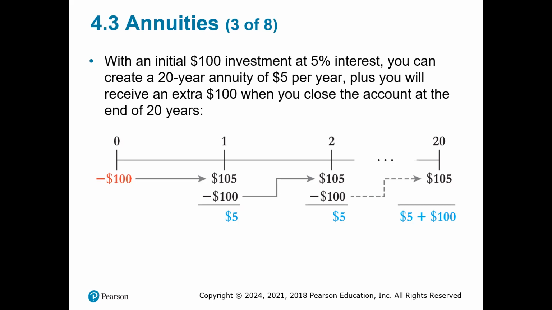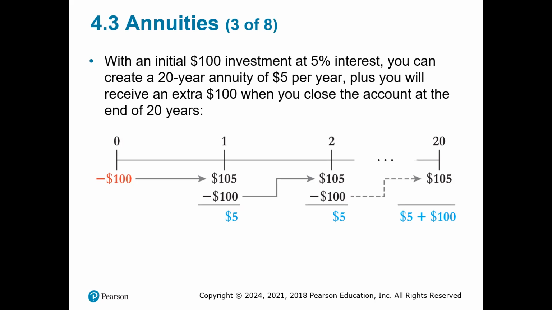And here you see the timeline. So at 0, you have the negative $100. Then at 1, you have the $105 minus $100, which leaves you with 5. Then at 2, you see the $105 minus $100, which leaves you again with 5.